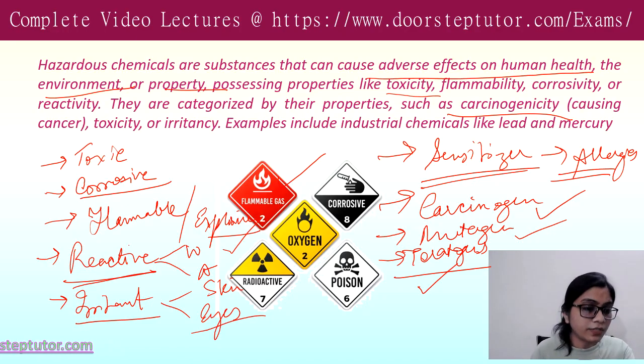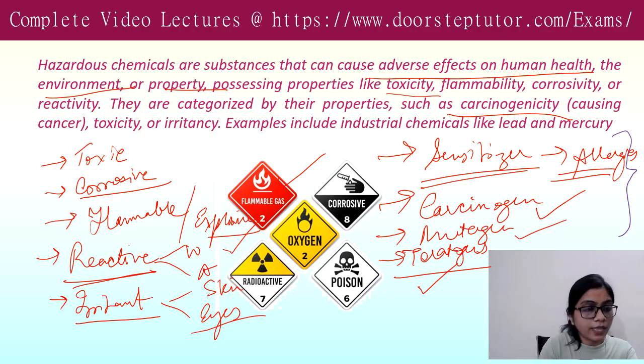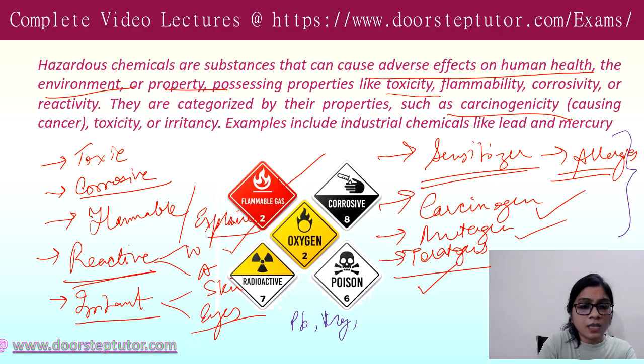Now you can define how to tell whether any chemical is hazardous or not. If we have to give some examples, you have lead and all the heavy metals, mercury, and asbestos.